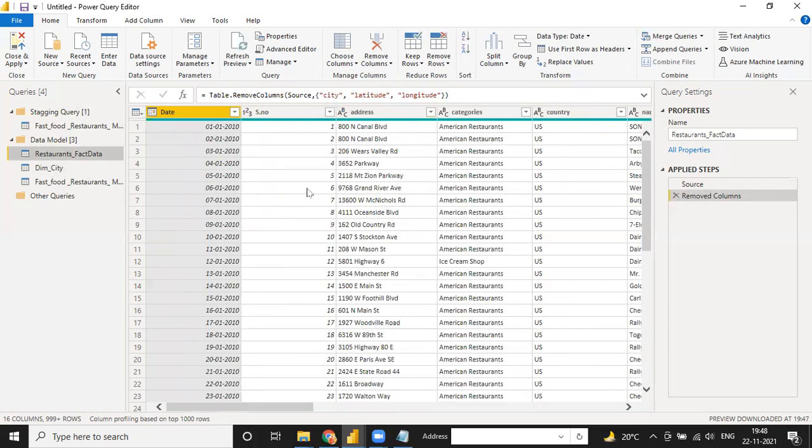So that is the third step we have in Power BI, which is named relationship.